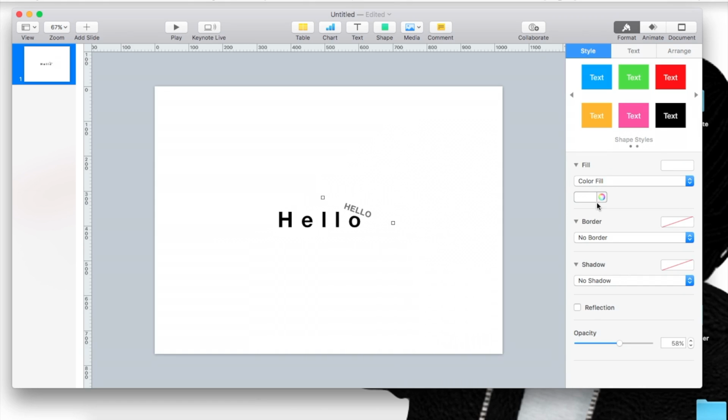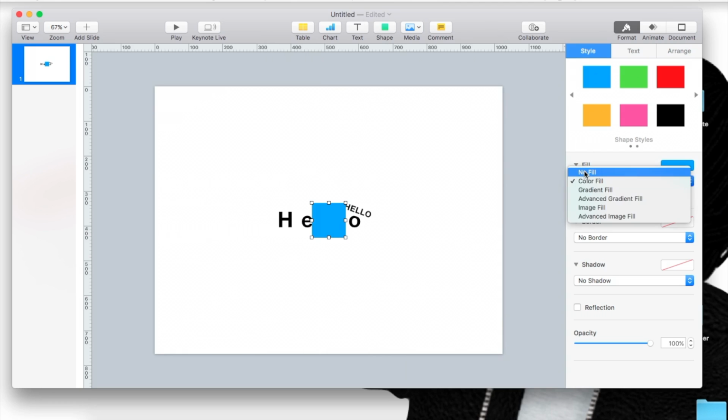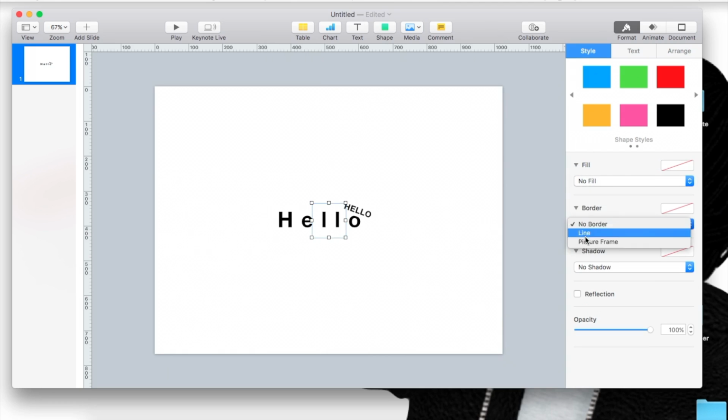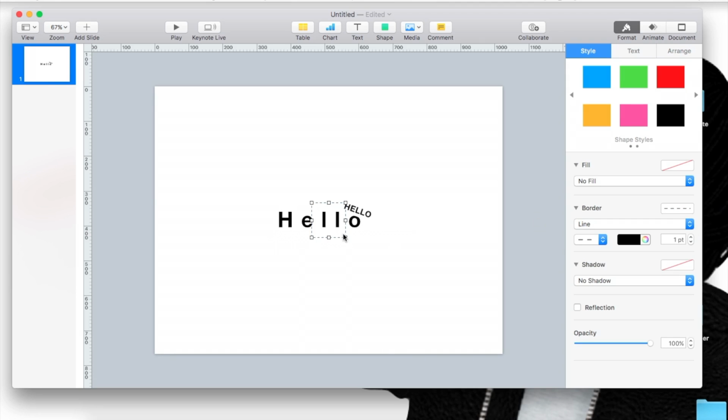Let's just say you want to create your own box. What you would do is go to shape, select box, remove no color, add a box, add lines. Let's just say you wanted it as a painted one. I would want it smaller, and then you can size it how you want.